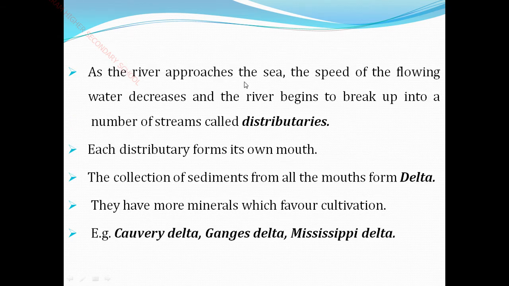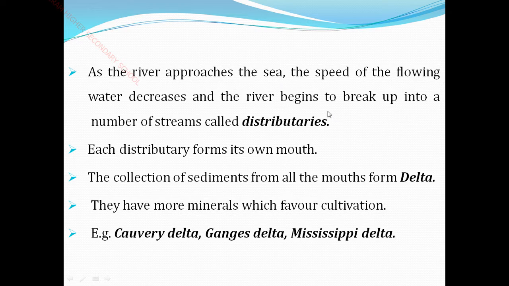As the river approaches the sea, the speed, the velocity of the flowing water decreases. So as it goes to the sea and mixes, the speed of the water decreases. And the river begins to break up. What happened then?